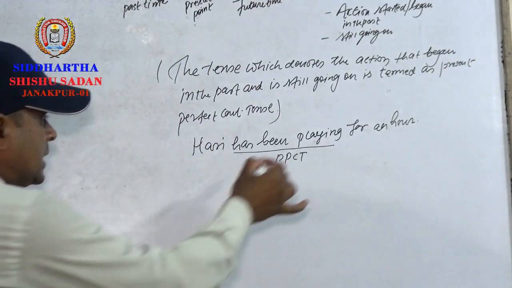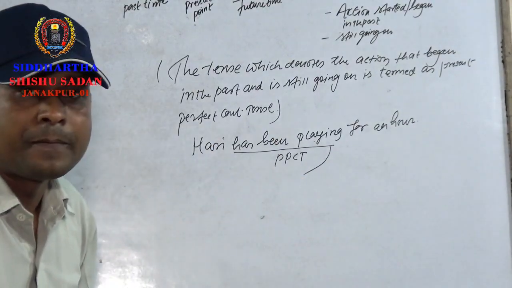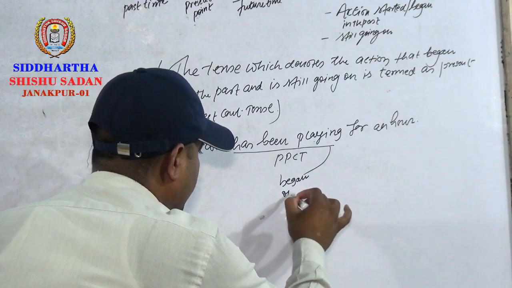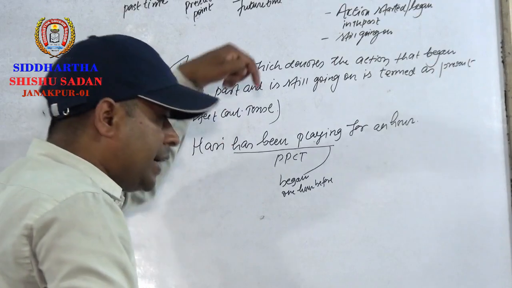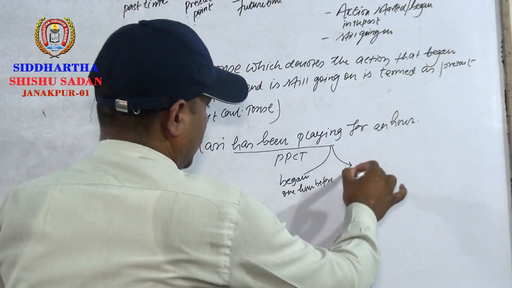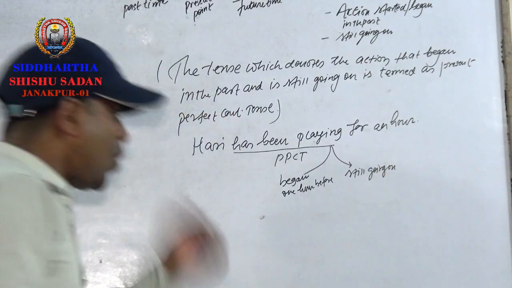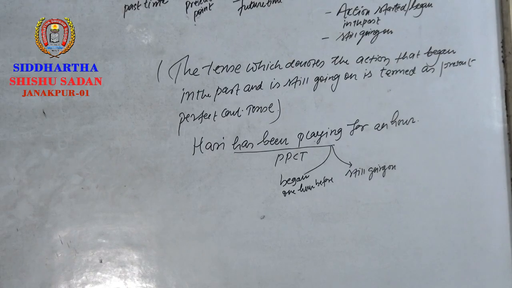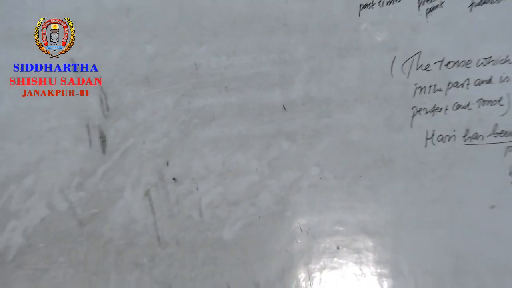It denotes the action began in the past, 1 hour before, and it is still going on. So this is present perfect continuous tense. I hope you have got my points. Thank you. Now let's talk about its structure then.